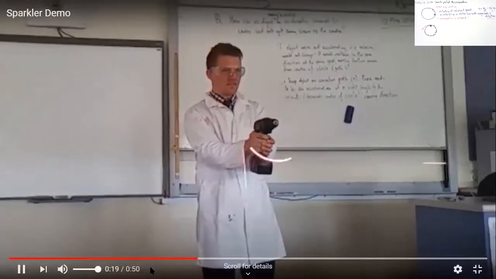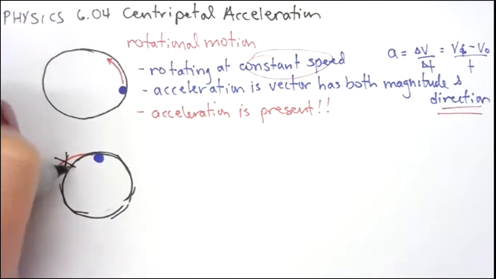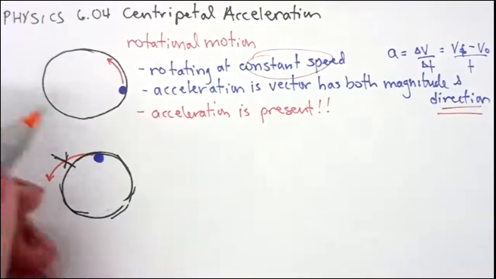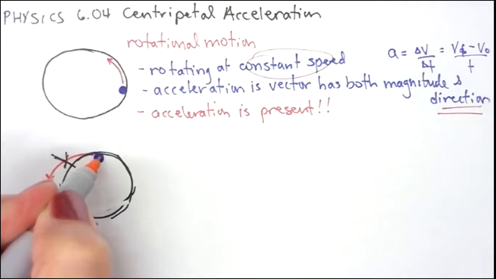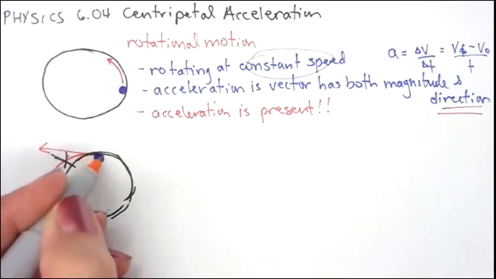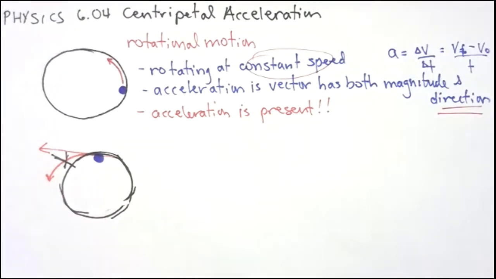Okay, I'm going to stop sharing my screen. The reality is, an object that's released from rotation will continue on in a straight line, and it does so in a way that's tangent to the circle. Most of you are in calculus, so you know a tangent is a straight line that butts up against a curve.